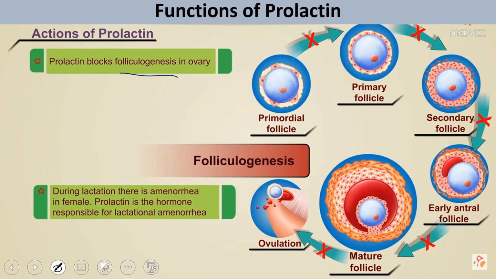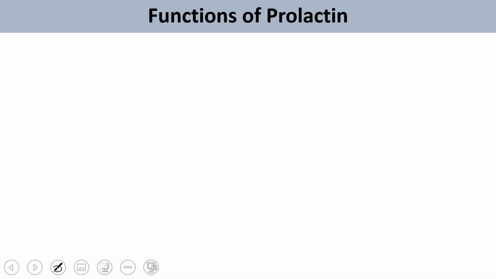In the normal process of the menstrual cycle, the primordial follicle matures into the primary follicle, primary to secondary, secondary to early antral follicle, then mature follicle, and then ovulation takes place. This complete process is blocked by prolactin. So the follicle is not going to form, which means it is not available for fertilization. This ultimately leads to a condition called amenorrhea. Amenorrhea caused by prolactin is called lactational amenorrhea, which we see especially in lactating women.